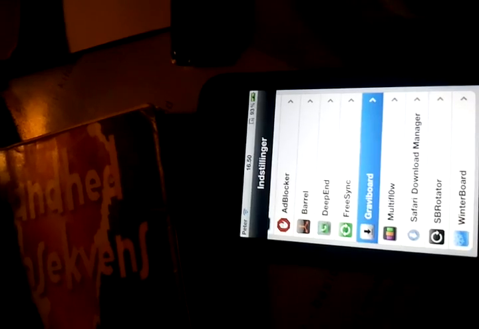Go to your settings app. And there you go. So, how to activate it? Just go to that shake, and then you can do all those things.